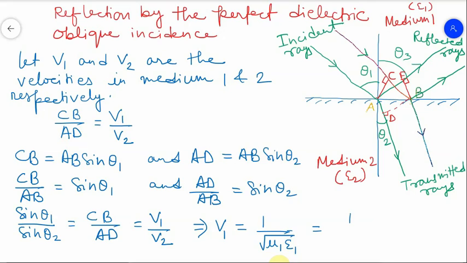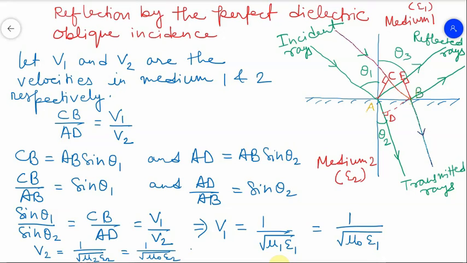But here it's free space, so we'll use mu 0 epsilon 1. And V2 will also be 1 upon root over mu 2 epsilon 2, and that is 1 upon root over mu 0 epsilon 2.